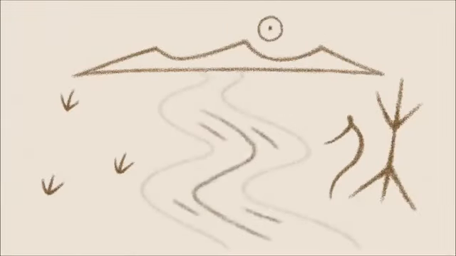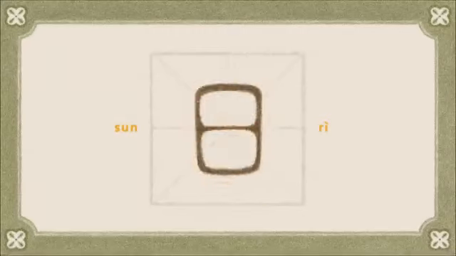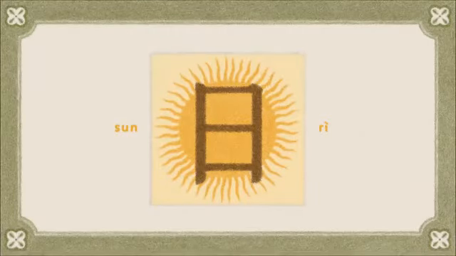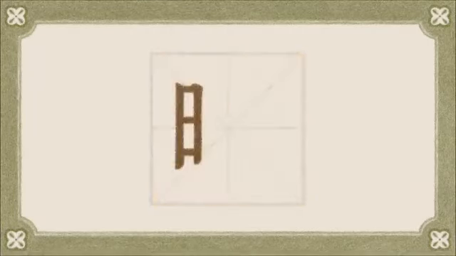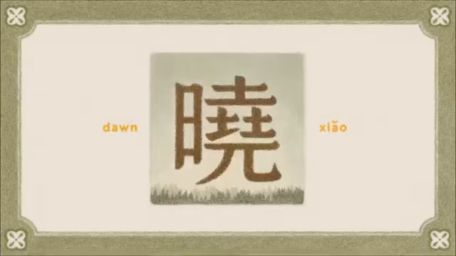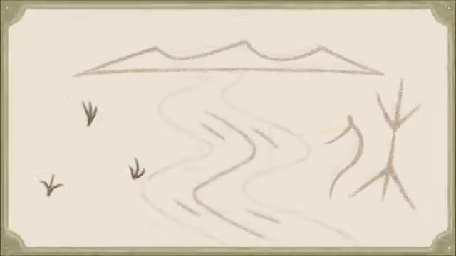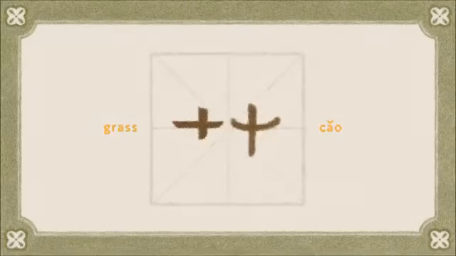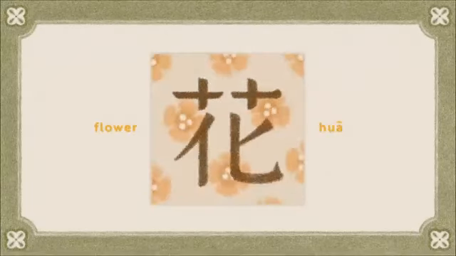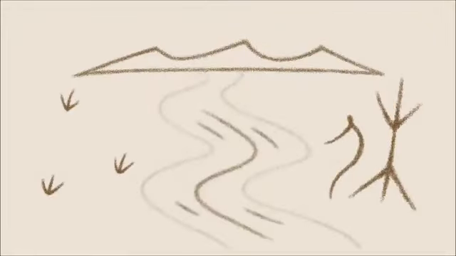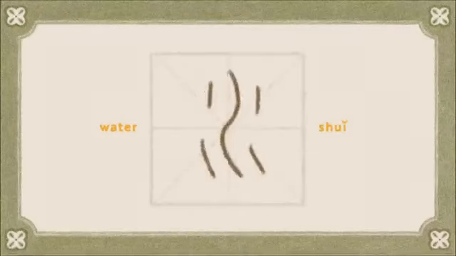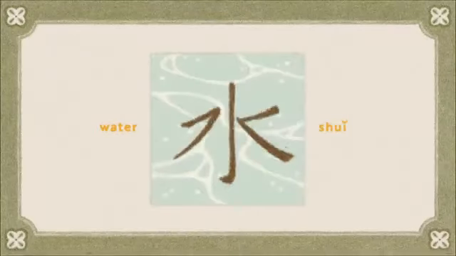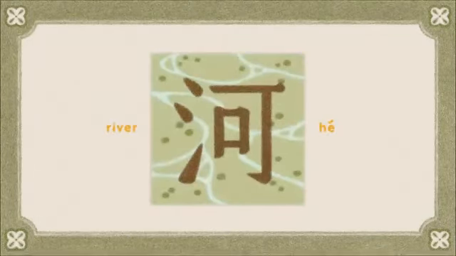For instance, the radical ri, written on its own, means sun. It's also used in characters with sun-related definitions, such as xiao, meaning dawn. The radical cao, on the other hand, never stands alone, but can be found within characters related to grass and plants, like hua, meaning flower. And the radical shui, meaning water, always stands alone, but has a variant that is used when it's part of more complex characters like he, meaning river.